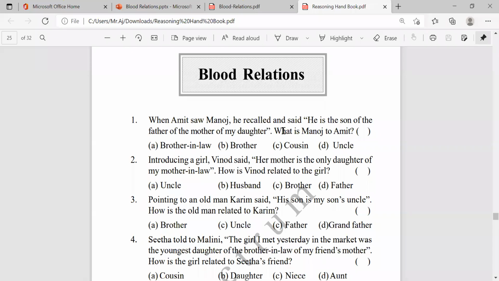And again he said, he is. Now, who is this he? It is nothing but Manoj. Manoj is the son of the father of the mother of my daughter. Now calculate, draw this first of all. What they're saying: my daughter, start with daughter.